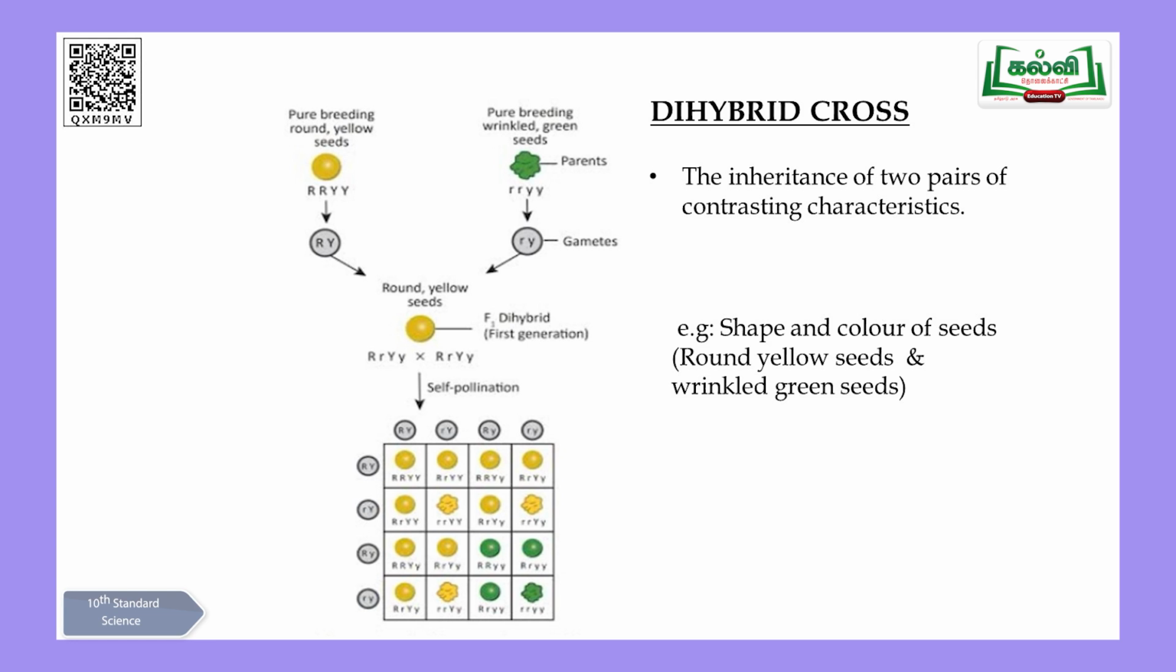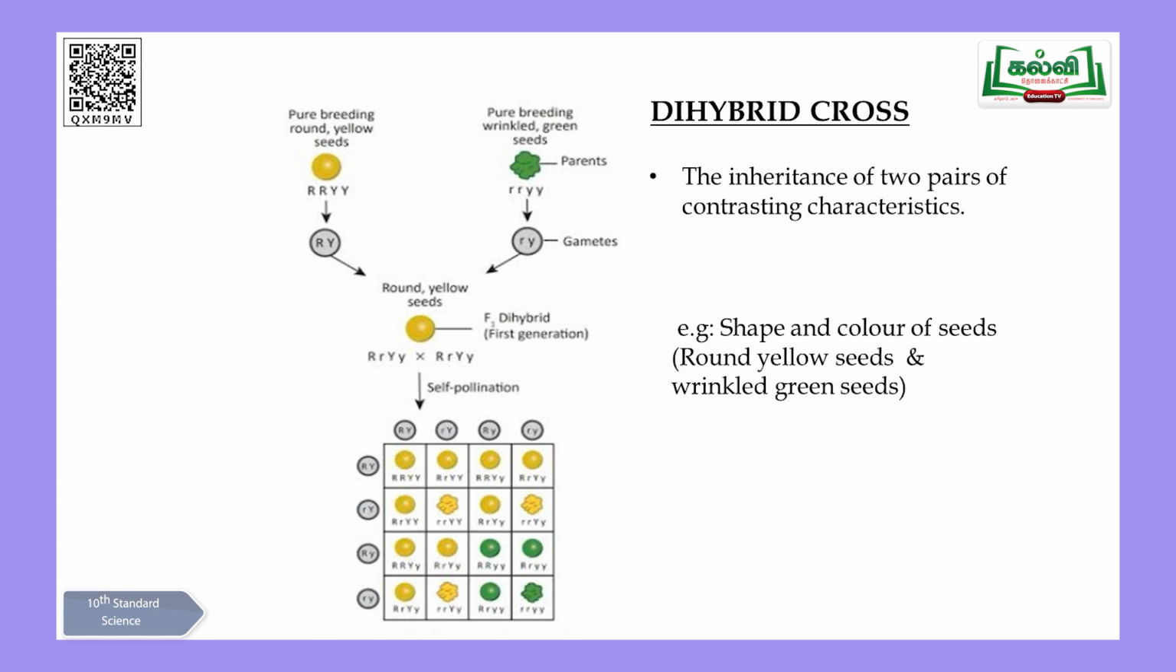So the color of the seed is one character, and the other is the shape of the seed. Looking at the slide, in shape one is round, another one is wrinkled. So you took two characters. That's called dihybrid cross. A cross was made between male and female with two pairs of contrasting characters. What are the two pairs here, children? One is the shape of the seed and the other one is the color of the seed. Color of the seed, one is yellow, another one is green. Shape of the seed, one is round and the other one is wrinkled. So here you can come across round yellow seeds and wrinkled green seeds. These are the two pairs of contrasting characters.